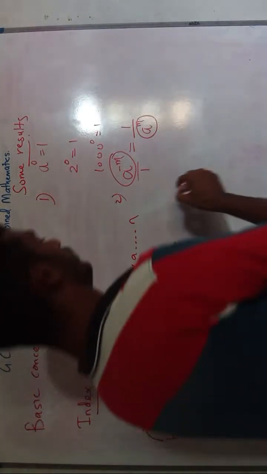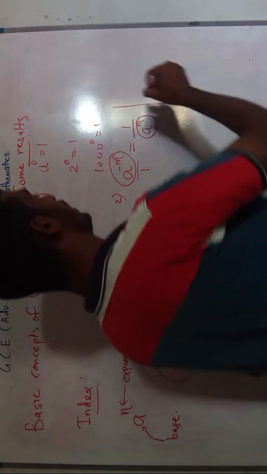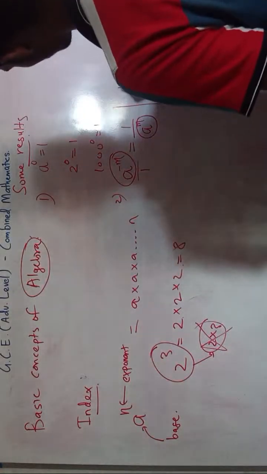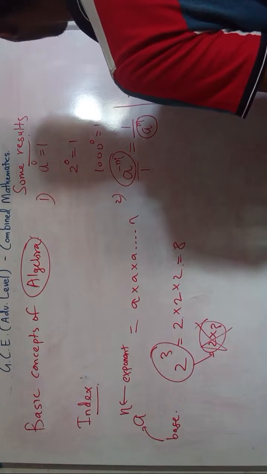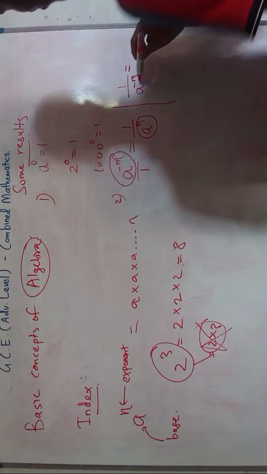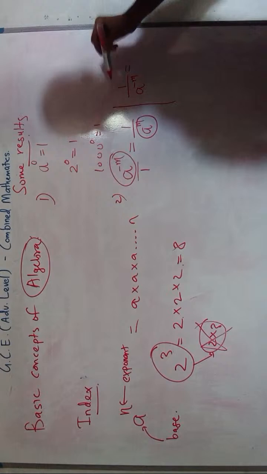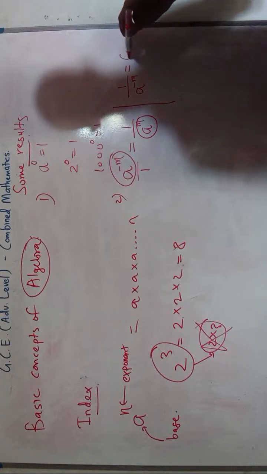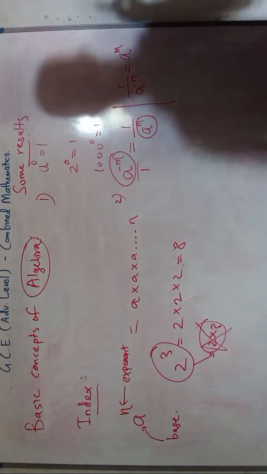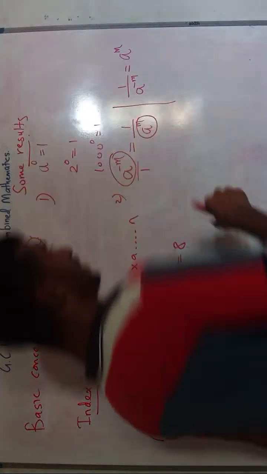Okay. Now the vice versa is also true. Let's say 1 divided by a to the power minus m. What we will do is bring this index to the numerator, right? So it will be a to the power m. Okay, right. Now I will do some examples regarding this.